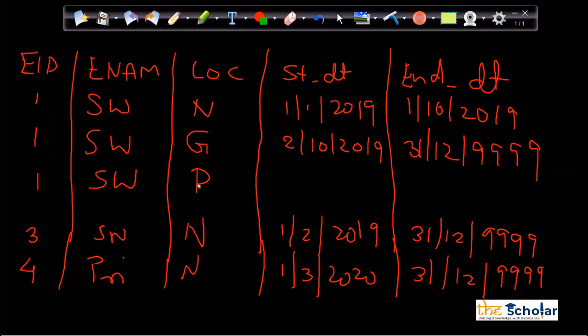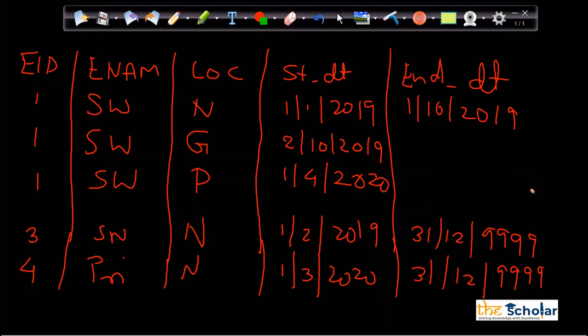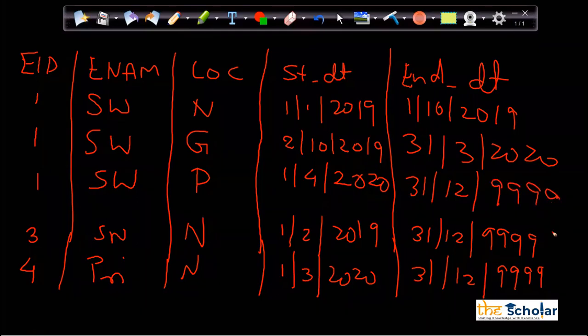Now I moved him on 1st of April 2020, during Corona time, to Pune. So can I say that here the last day is 31st March 2020 for him in Gurgaon, and this will be 31/12/9999. How beautiful, right?